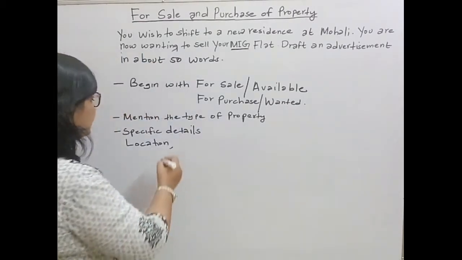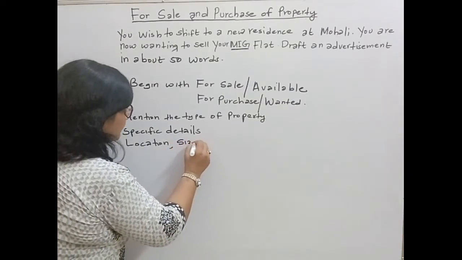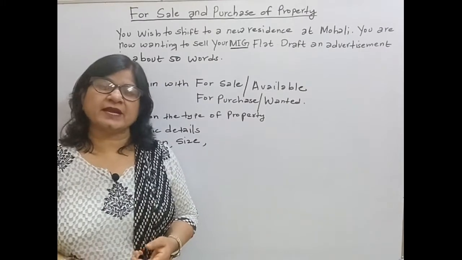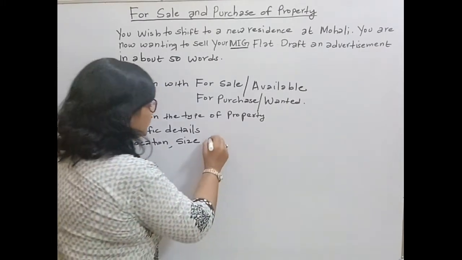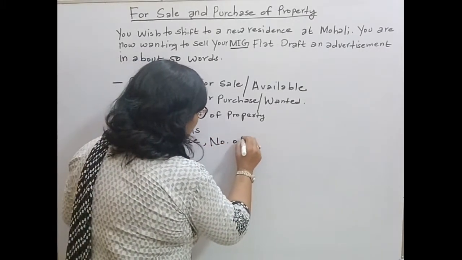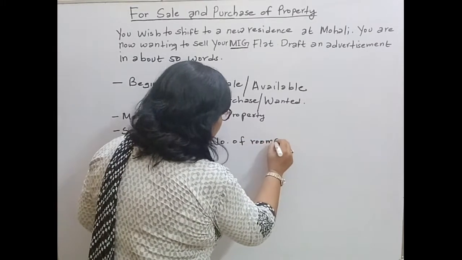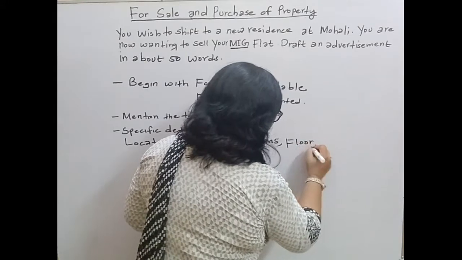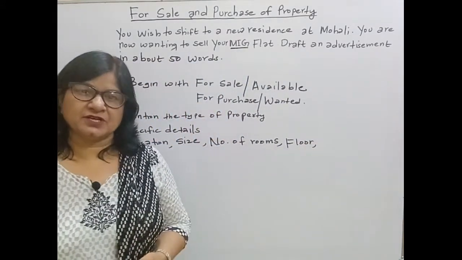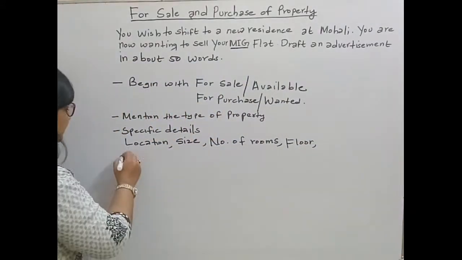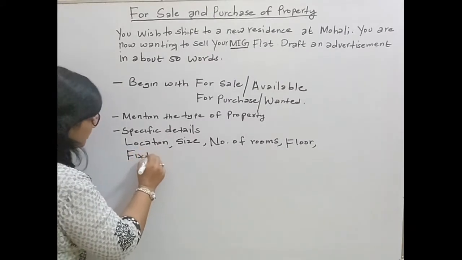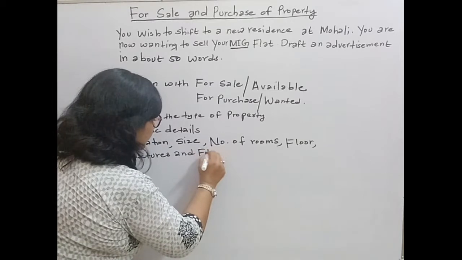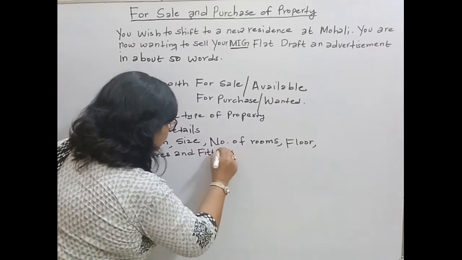And then you can mention the size. And the next point is you can give the number of rooms. Then you can tell about the floor. And you can mention fixtures and fittings. Students, this is optional.